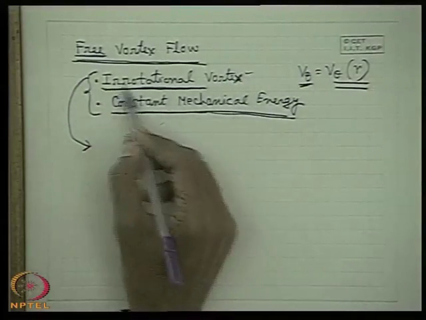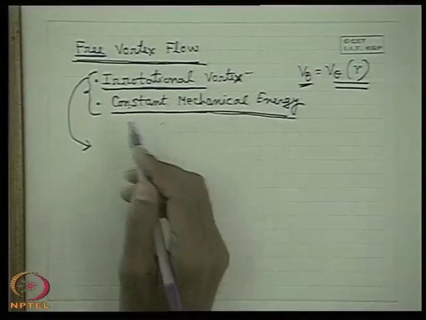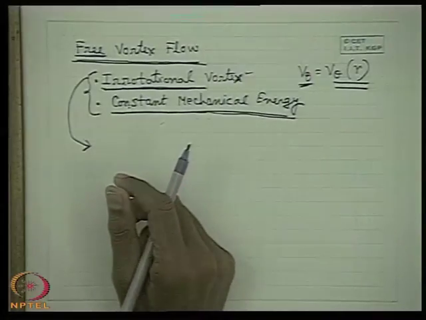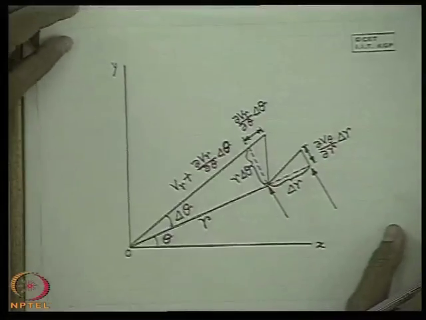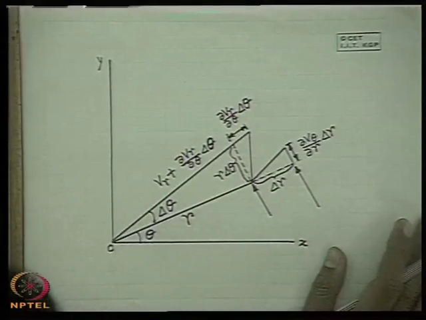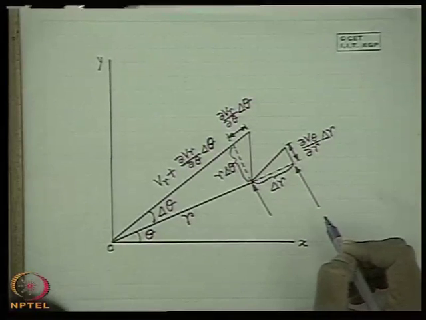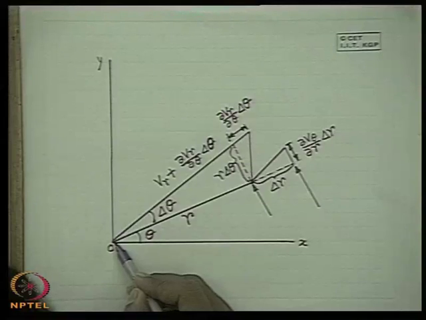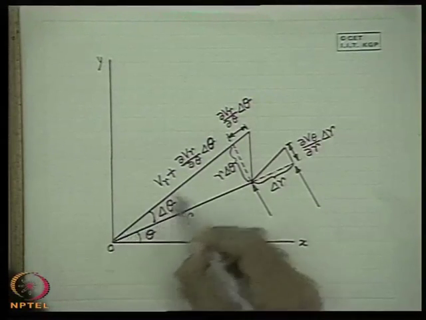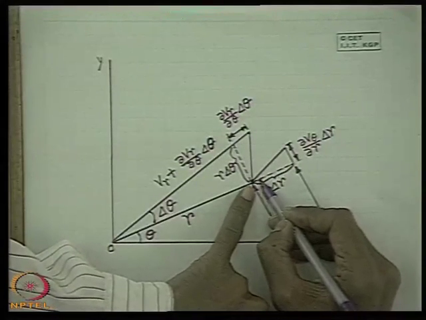I will show you both ways. First, it is very easy to derive from the irrotationality condition. Now, what is an irrotational flow? In a polar coordinate system, the rotation is 0. Better we recall it; I don't know whether I have discussed it earlier or not. Let us see how you define the rotation in a polar coordinate system, similar to the way we discussed in the Cartesian coordinate system. Here is the coordinate r and this is theta. Now at a delta theta, this is the position. If we consider a point here and a fluid element, this dotted line.